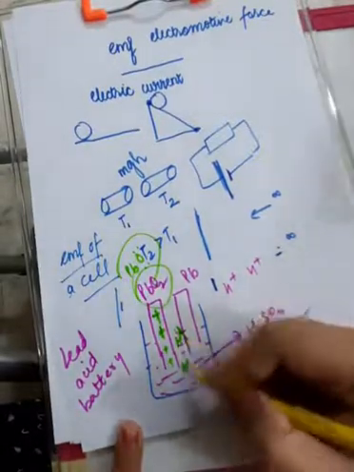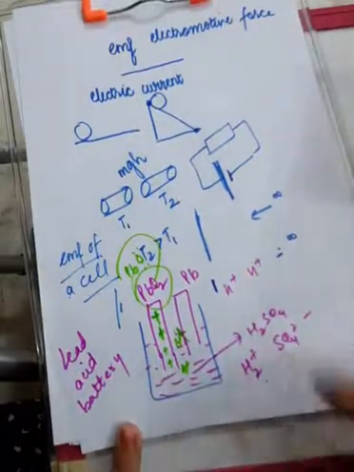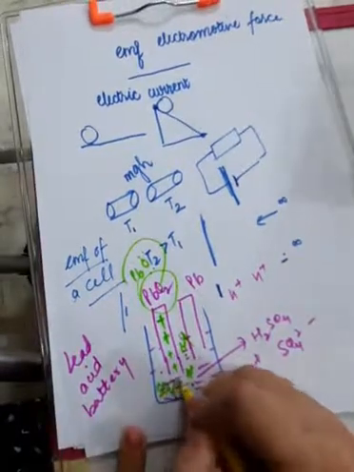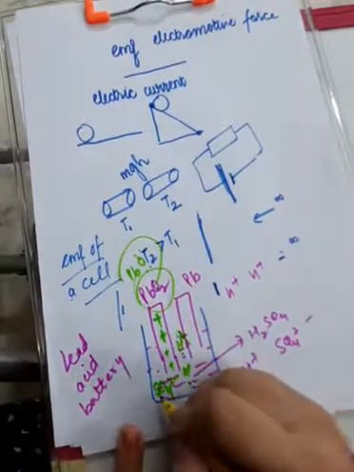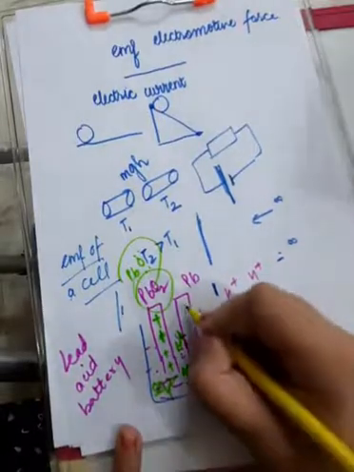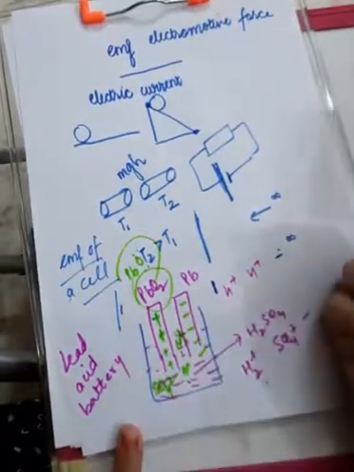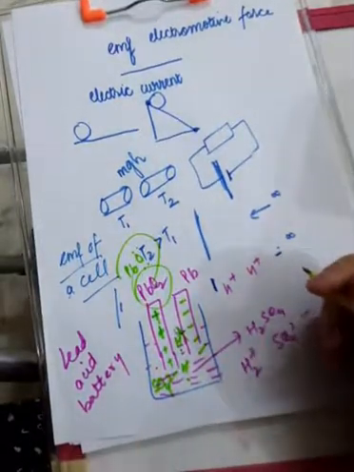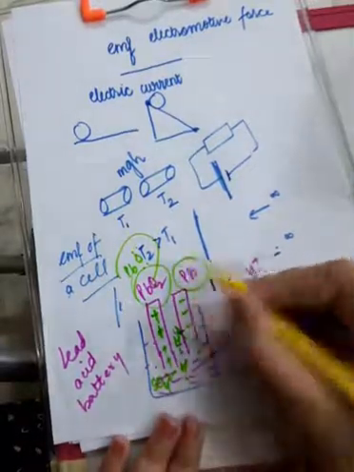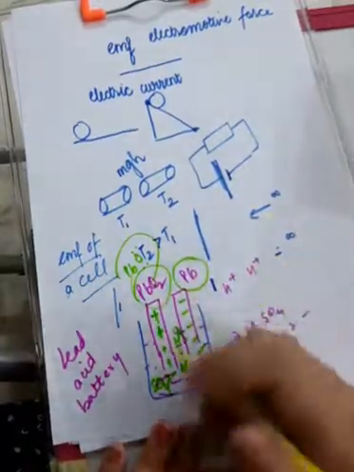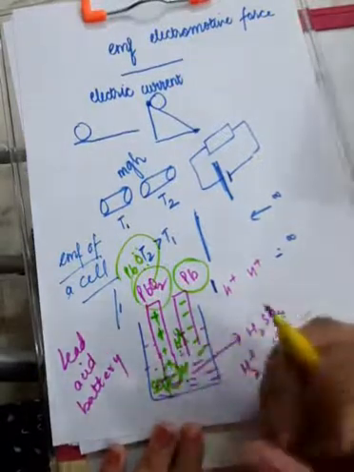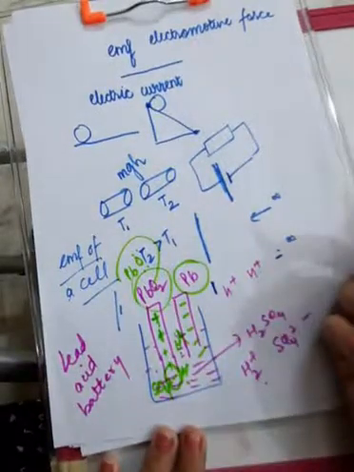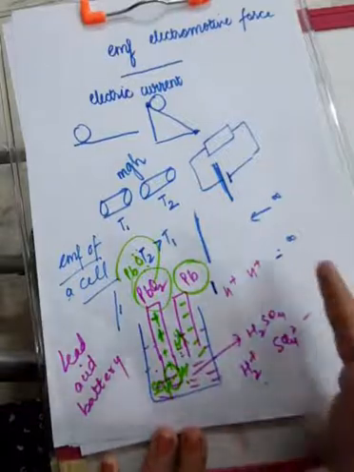Okay, so that we have nascent hydrogens over there, and in this solution along with H positive ions there are SO4 2 negative ions also which are present over here. Now these SO4 2 negative ions, they will deposit their charge over here. Again the same thing, we say that they deposit their charge over here. Actual process is something different. Actually what happens, lead tries to extract these two electrons, and when the electrons are deposited over here, the negative charge is deposited over here. So this is the working of lead acid battery.